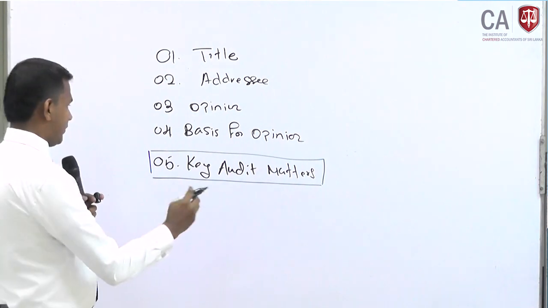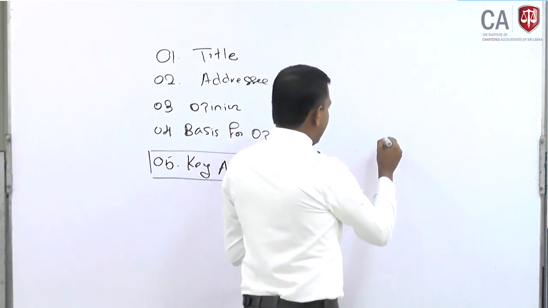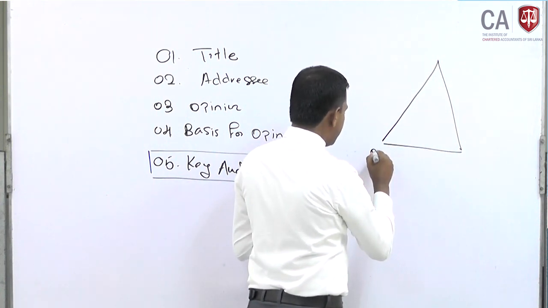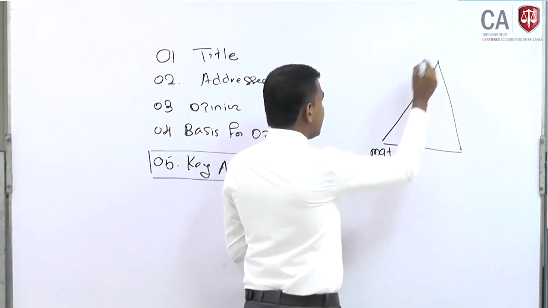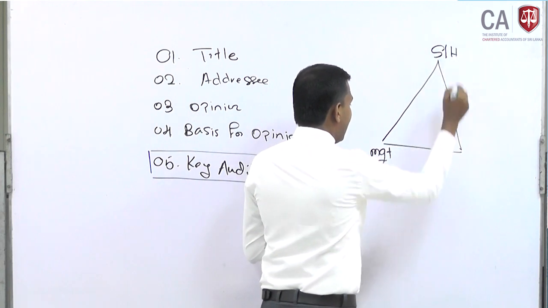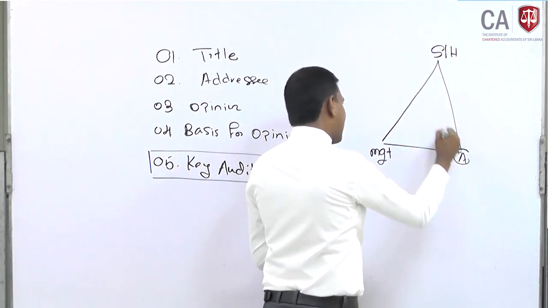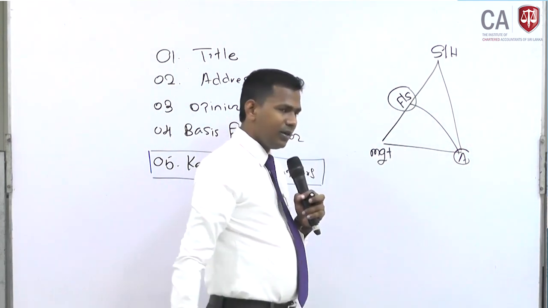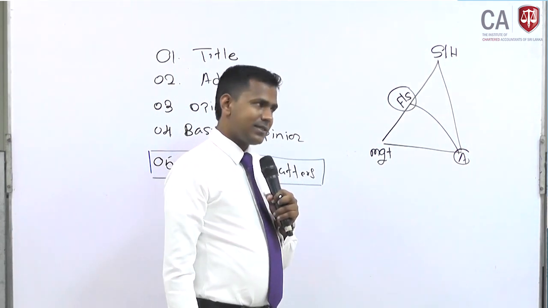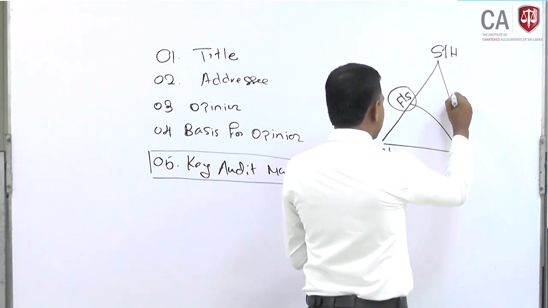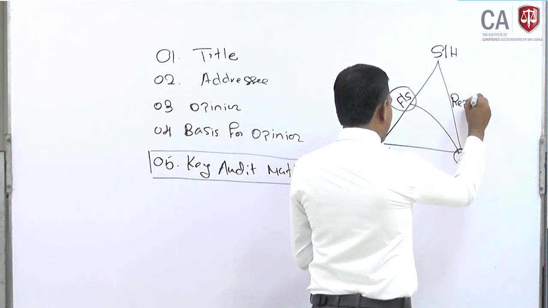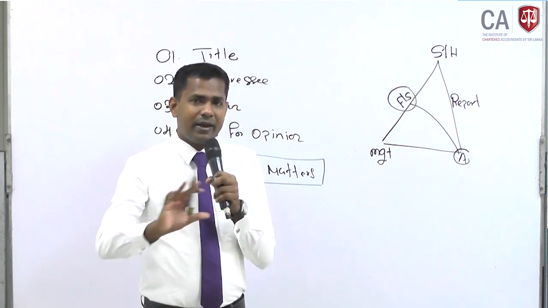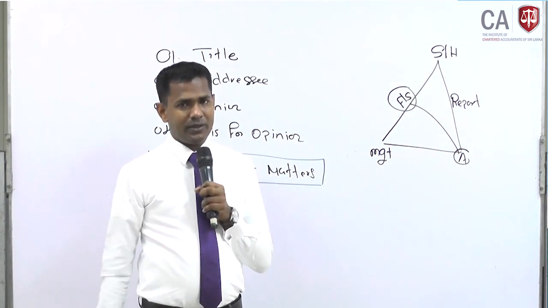Listen to me carefully, right? So, in our basic diagram, look at here, we know management is there, shareholder is there, and auditor is there. Auditor comes and checks the finance statements. When auditor comes and checks the finance statements and gives a report to the shareholders after performing the audit in accordance with the Sri Lanka auditing standard, that is our fundamental objective, right?